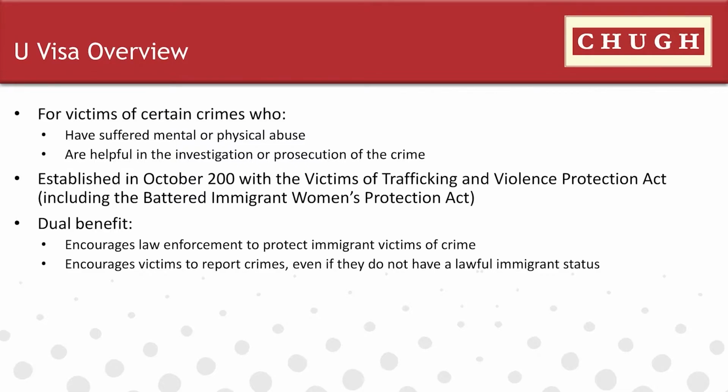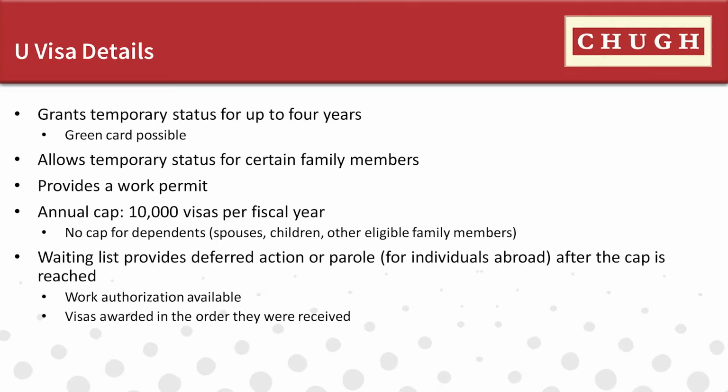So the U visa is set aside for victims of certain crimes who have suffered mental or physical abuse and are helpful to law enforcement or government officials in the investigation or prosecution of criminal activity. So this encourages law enforcement to work with and protect immigrant crime victims, encourages abuse victims to report crimes even if they don't have lawful immigration status. Usually, it grants temporary status for up to 4 years, allows temporary status for certain family members, provides work permit.